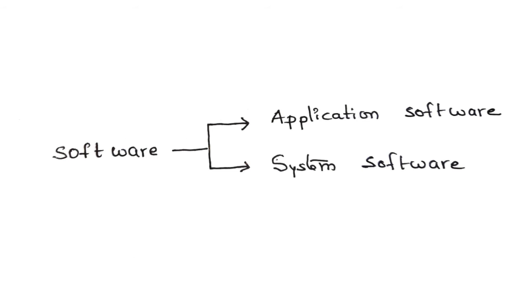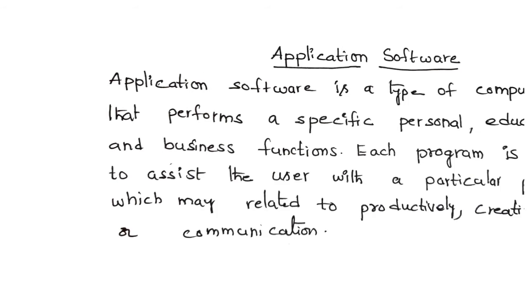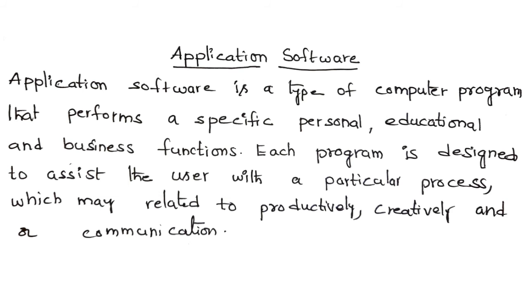Now, come to the types of software. There are two types of computer software. Those are application software and system software. Types of software are application software and system software. Now, come to the definition of application software. The application software is a type of computer program that performs specific personal, educational, and business functions.